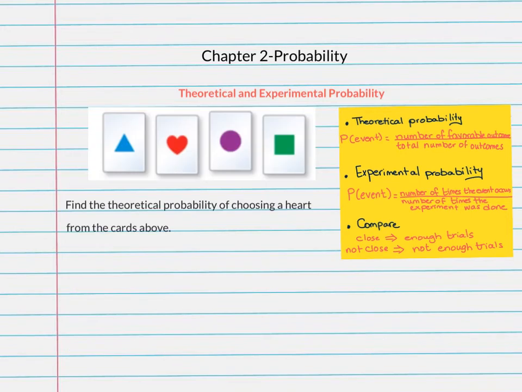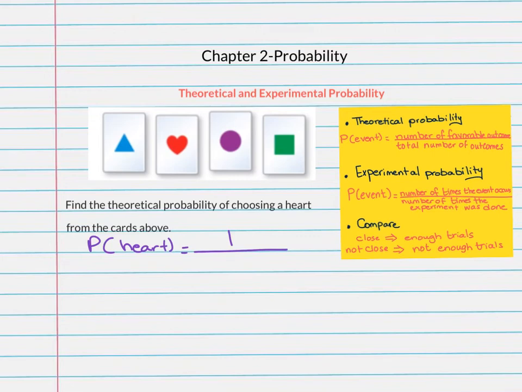For example, find the theoretical probability of choosing a heart from the cards above. We have 4 cards: triangle, heart, circle, and a square. They want us to find the theoretical probability of choosing a heart. Again, theoretical probability is equal to the number of the favorable event or outcome, and the outcome here that is favored is choosing a heart, and we only have one heart, divided by the total number of outcomes.